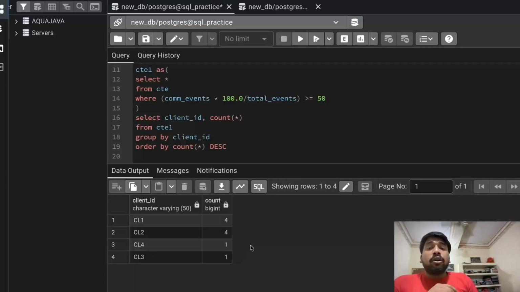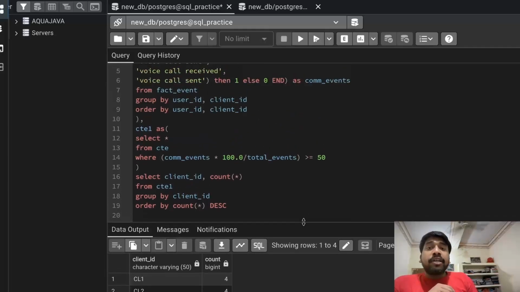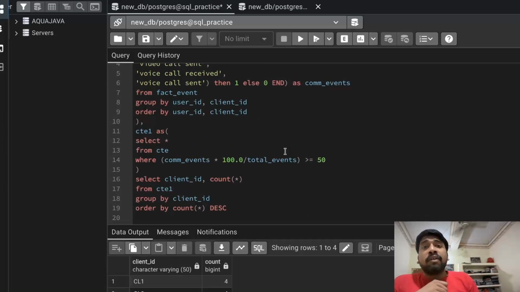Okay. But if you remember our condition, in case there was a tie, we just had to show what was coming first. The question could have been made clearer if we had said something like, if there is a tie, then show the client which comes first when sorted in ascending order on the basis of client ID. If we had ordered on the basis of client ID, you will see that client ID 1 will always come before client ID 2 in ascending order. And then from there you can take out the number 1 row, which is client ID 1 in this case.